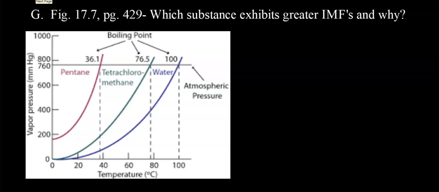All right, take a look on page 429, and we'll use that one first, and then we'll use this as an example. We're given a graph of vapor pressure versus temperature. The question it asks in your notes: which substance exhibits greater intermolecular forces, and more importantly, why? So remember, boiling has to do with separating particles, separating liquid into gas. You're breaking attractive forces. And so boiling point is related to the strength of the attractive forces between the particles.